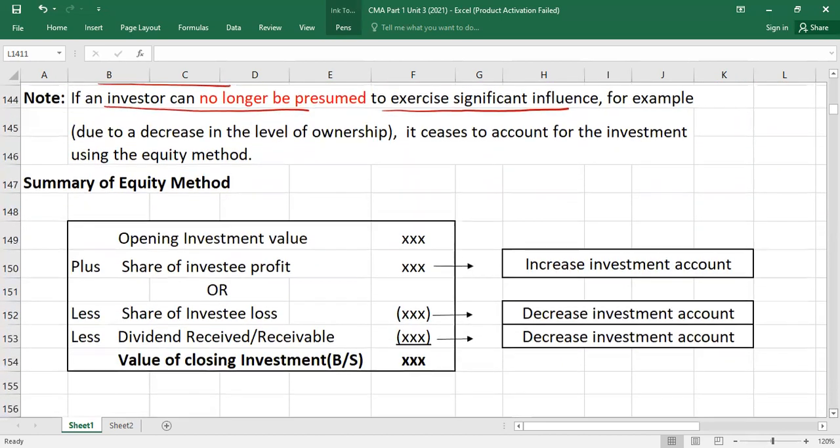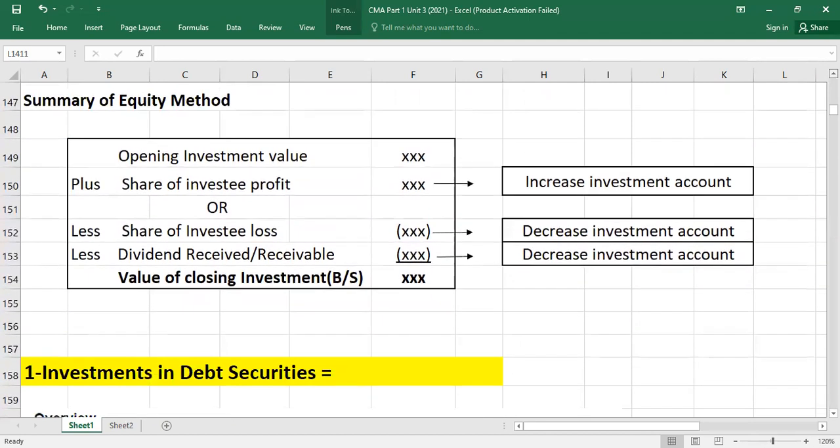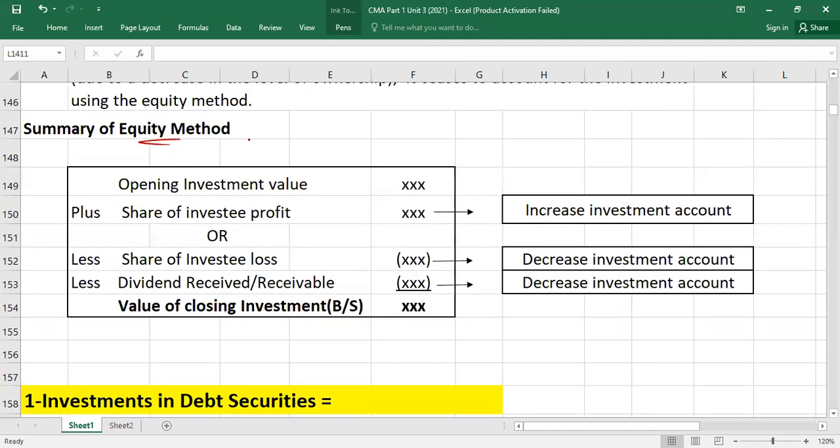Then guys, this statement you need to memorize for the equity method because mostly questions will be from this equation. First of all, we will take the opening investment value, which has been recorded at what? That's at cost, if it is your first year of investment. Otherwise, the opening investment value you can take from the recent balance sheet, last year's balance sheet. Then you will add here what? Plus share of the investee's profit. I told you how to get share of profit: you will take the investee's profit times the holding percentage. Or if you have a loss, you will deduct share of loss.